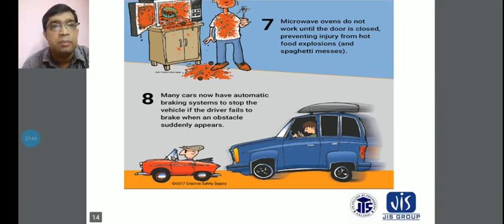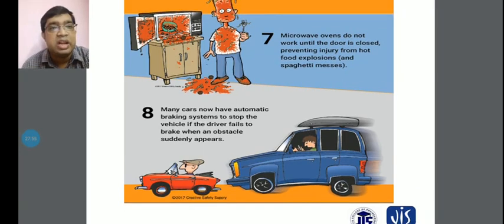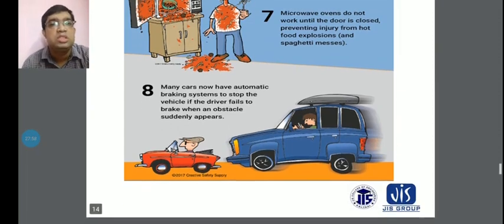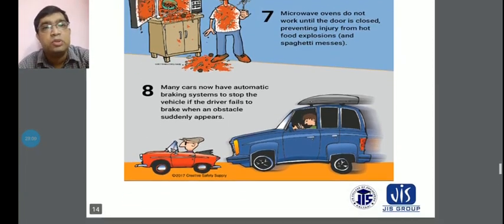And another thing: many cars now have automatic braking systems to stop the vehicle if the driver fails to brake when an obstacle suddenly appears. These will be the daily life examples given.